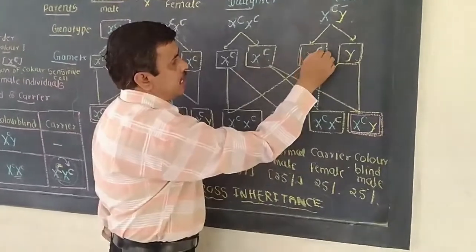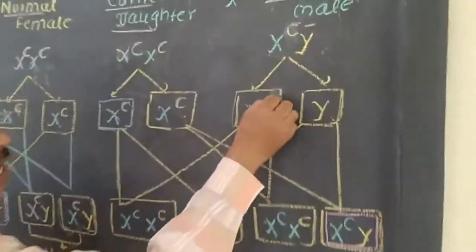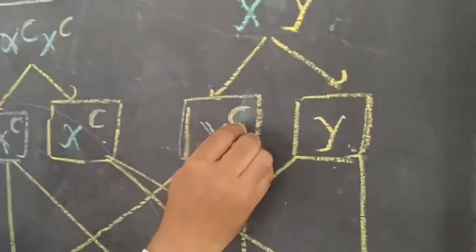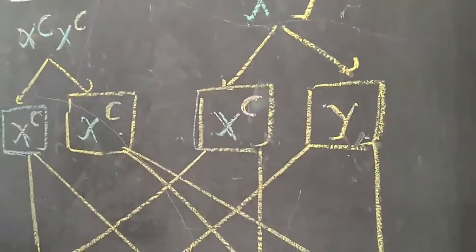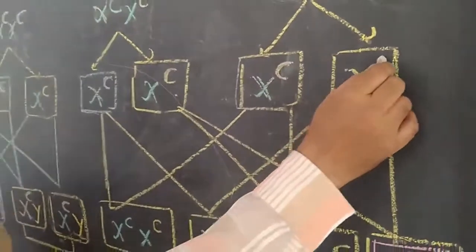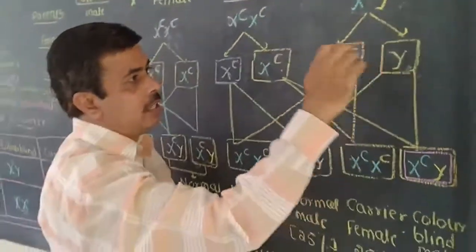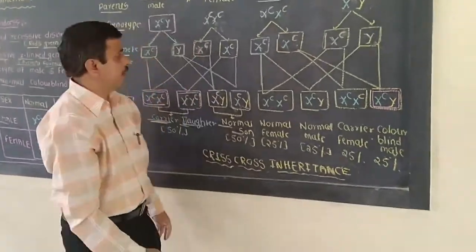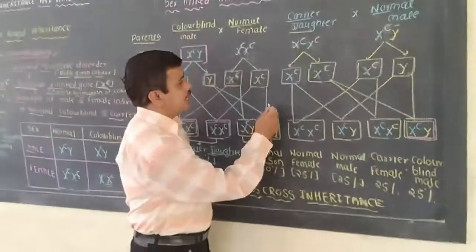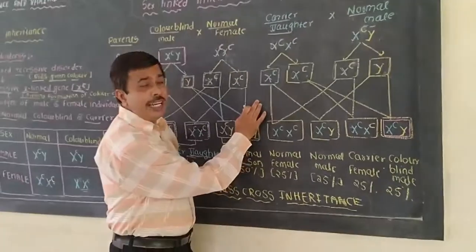One sperm contains the X chromosome having the capital C, and another sperm contains the Y chromosome. On the Y chromosome, the gene for color blindness is not present. Okay. Now next is the next process, that is fertilization.